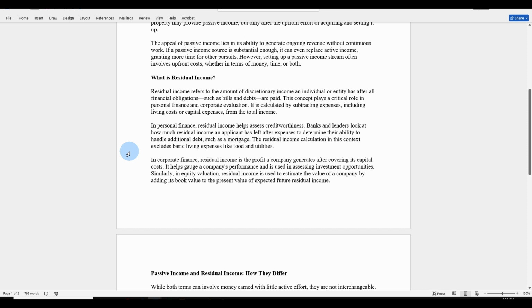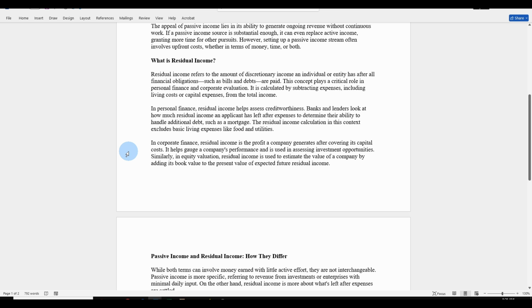In personal finance, residual income helps assess creditworthiness. Banks and lenders look at how much residual income an applicant has left after expenses to determine their ability to handle additional debt, such as a mortgage. The residual income calculation in this context excludes basic living expenses like food and utilities.